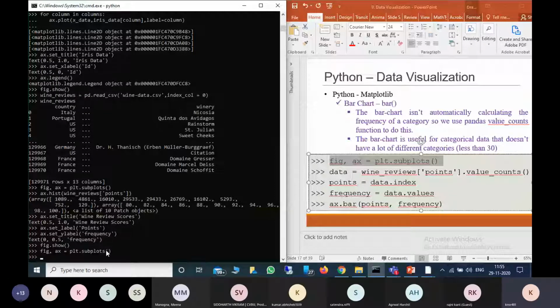So data equal to wine_reviews, now I'm taking the parents data, dot value_counts.